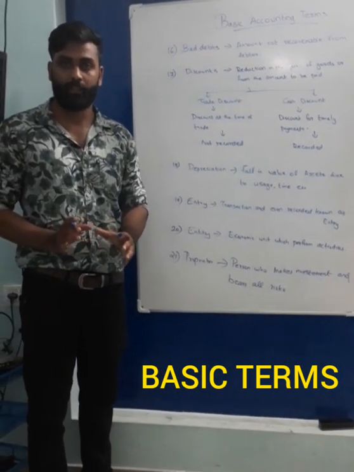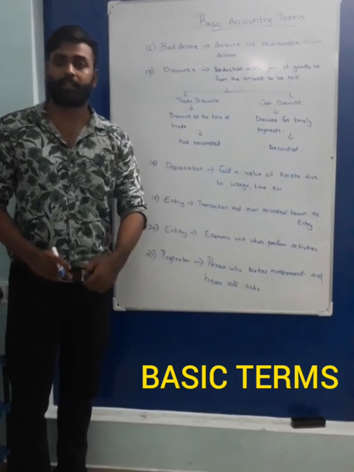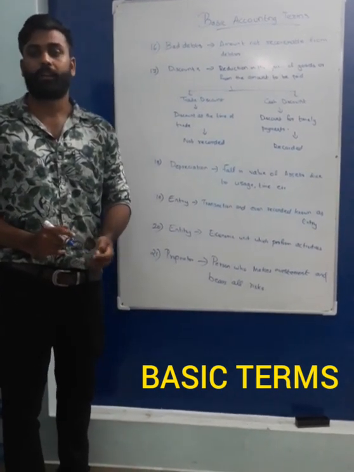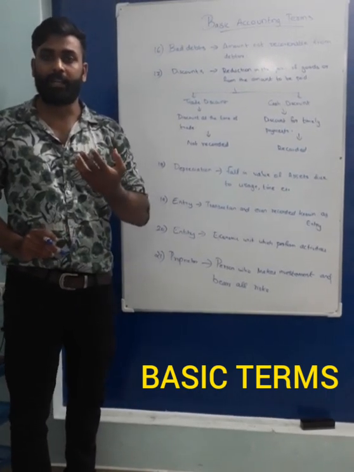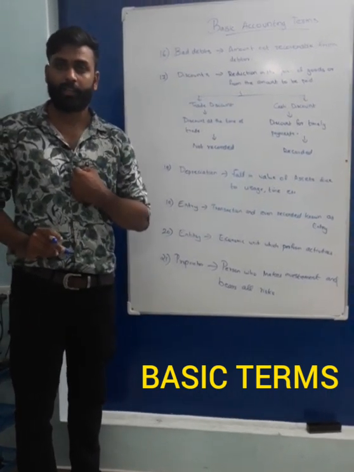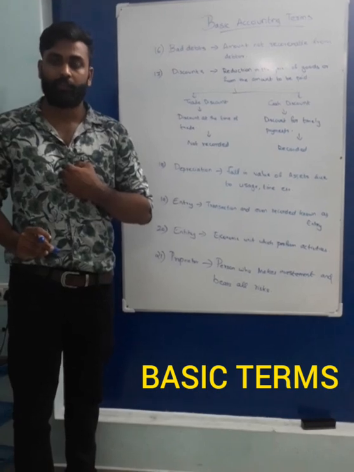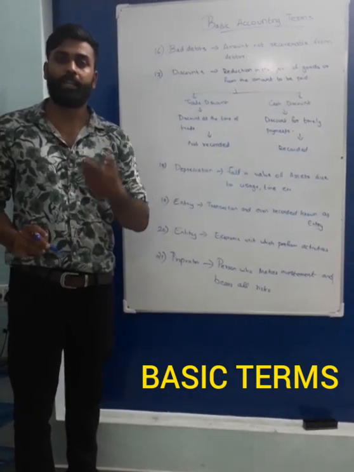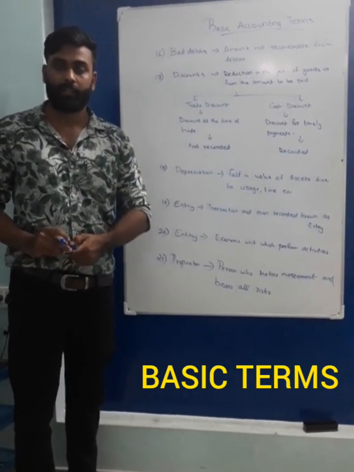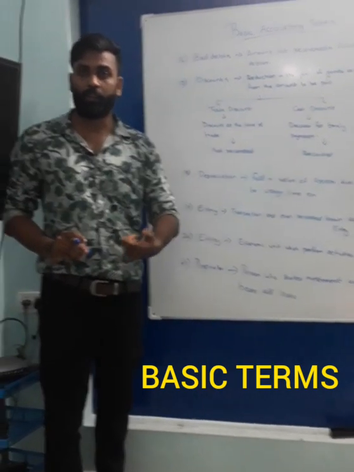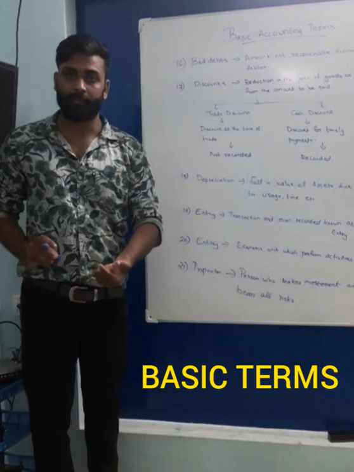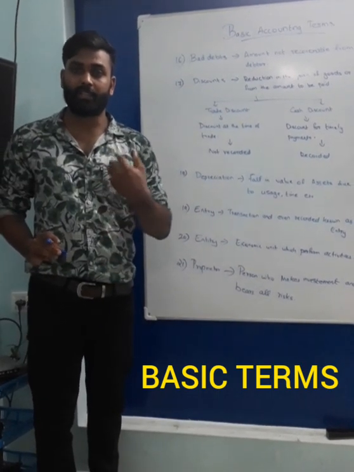Clear? Then the next type of discount is cash discount. Suppose we are buying goods on credit for 1 month. We have to pay that amount only after 1 month. If we pay promptly, or in the correct time, he may give some discount.